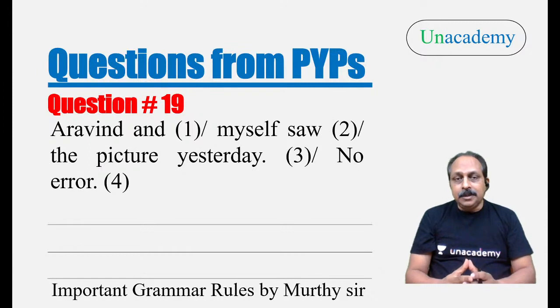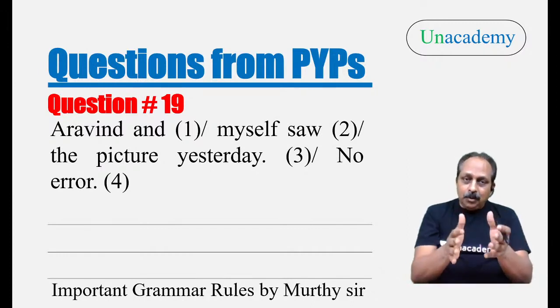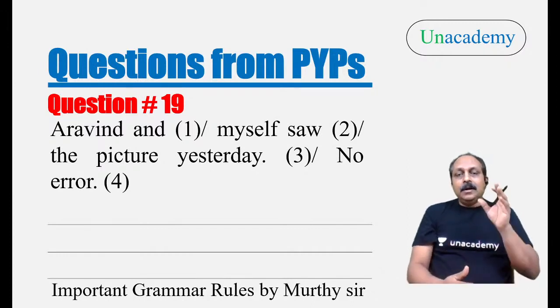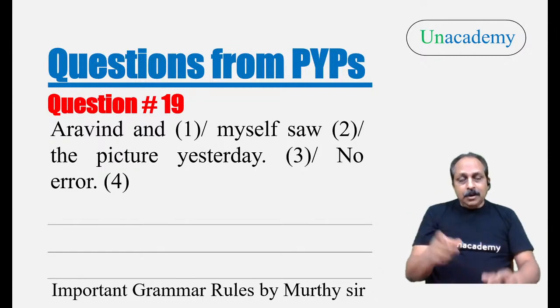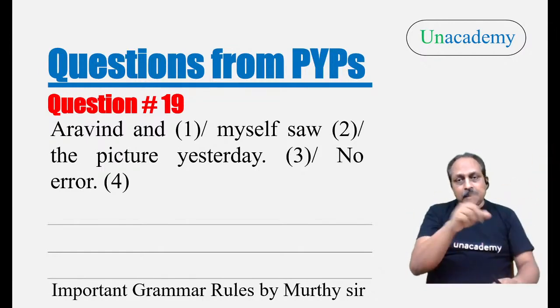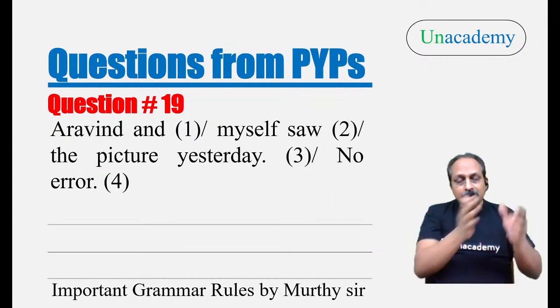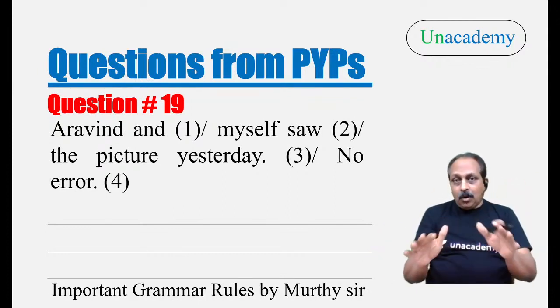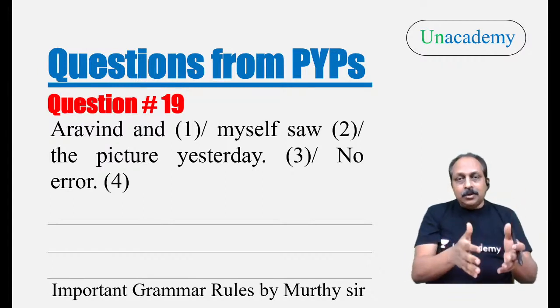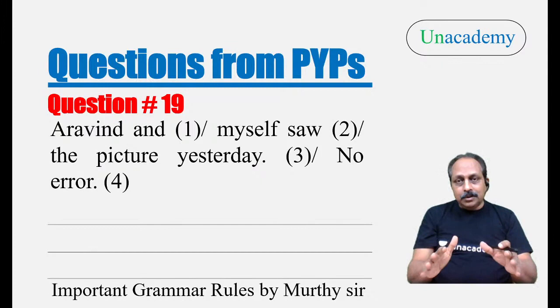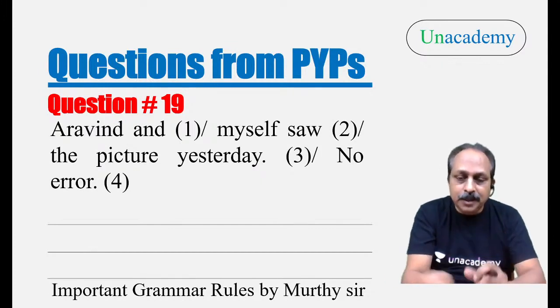So, what is the correct expression? Arvind and I. You cannot say me. That is again a common error. A lot of people say, I will tell about the common errors over here. First, you have to remember when you talk about a person, could be your friend, could be your colleague, and yourself, you have to use that person first and the pronoun in the second position. Arvind and I. You cannot say I and Arvind, that is wrong. Arvind and I. You cannot say Arvind and me, that is again wrong. You have to use a personal pronoun in the subject form.